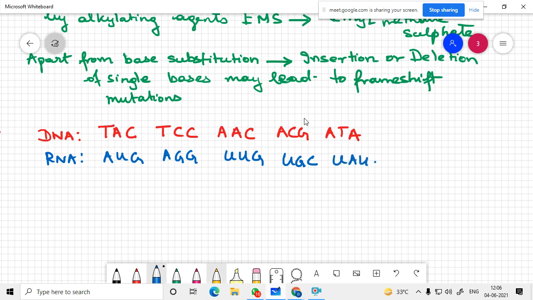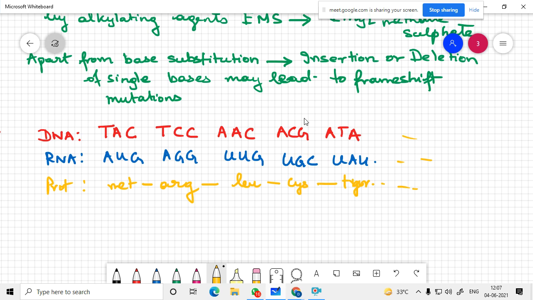And now let us go to the protein. AUG is always coding for methionine, then arginine, leucine, cysteine, tyrosine, and it goes on and on.